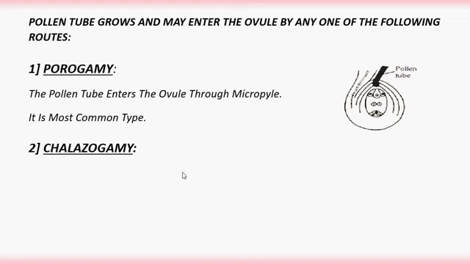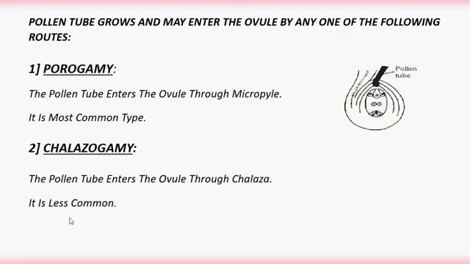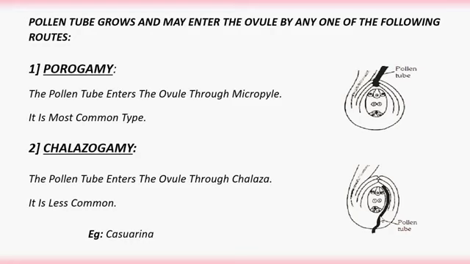And the second route, chalazogamy. The pollen tube enters the ovule through the chalaza, the basal part of the ovule. It is less common and it is observed in Casuarina. We can observe the diagram like this. So the pollen tube enters through this chalazal region, then chalazogamy.